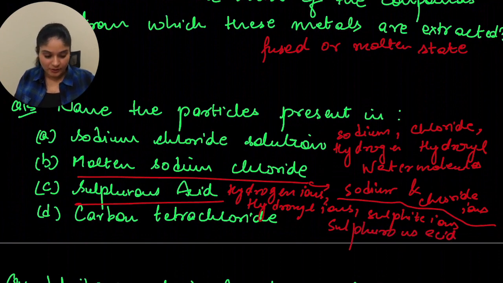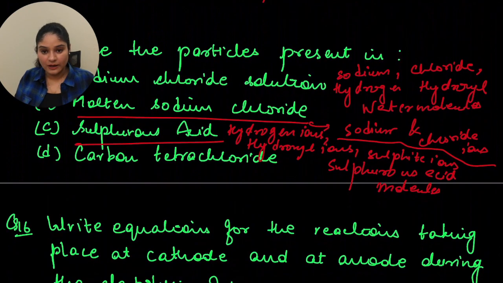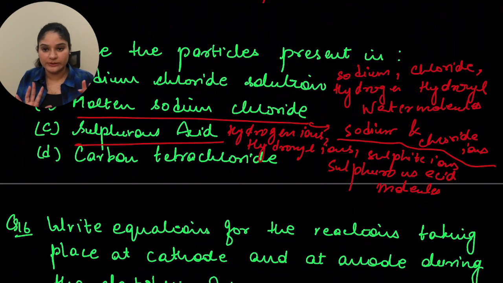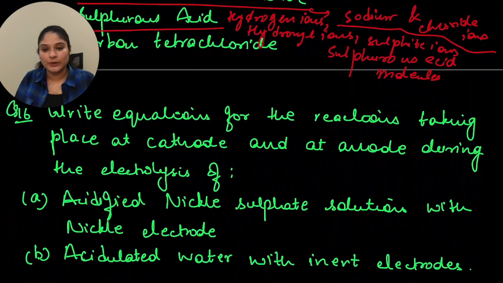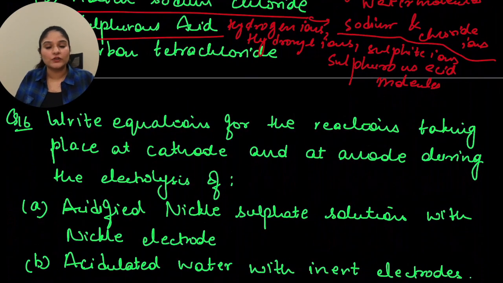Okay. Then next is carbon tetrachloride. So in carbon tetrachloride you always have just molecules of carbon tetrachloride. Okay. Now let's move to question number 16. Write equations for the reactions taking place at cathode and at anode during the electrolysis of.